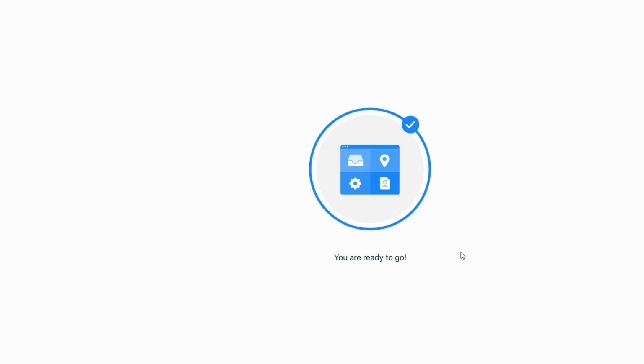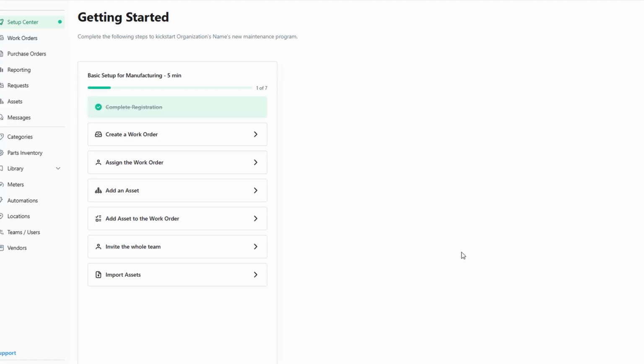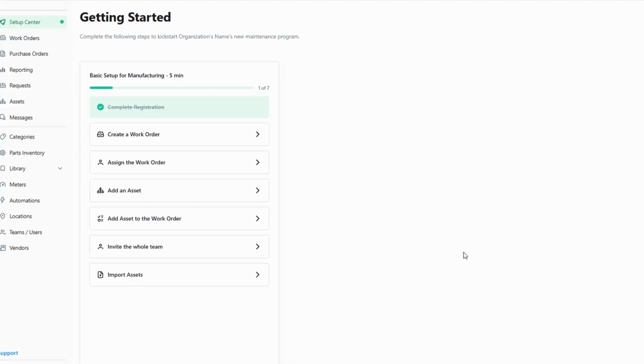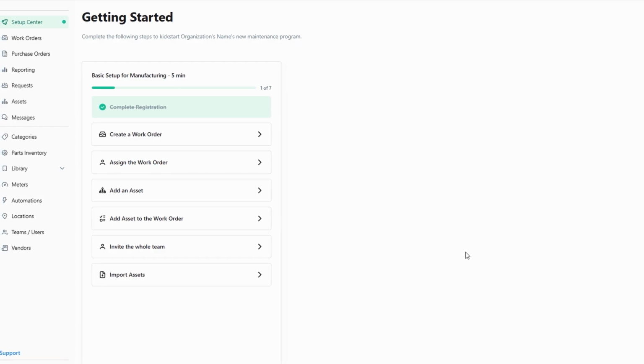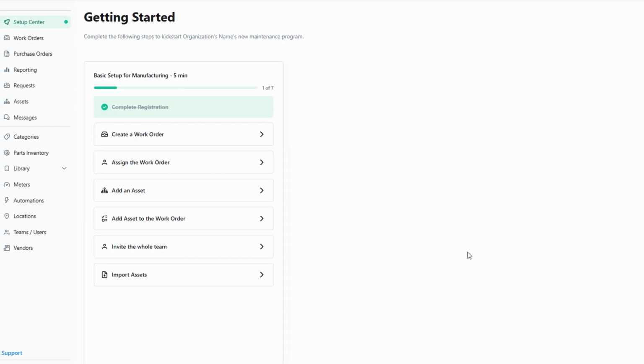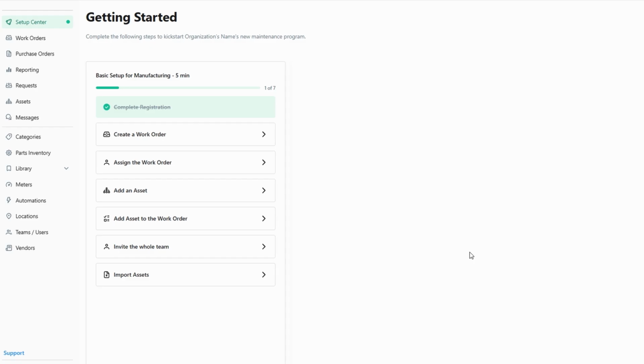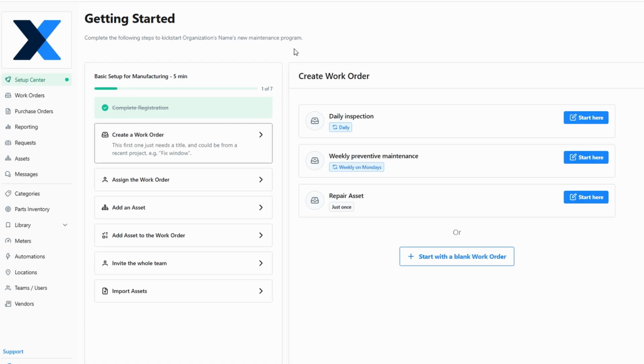After setting up the basics, MaintainX will automatically configure essential information such as your locations, assets, and other important details for the platform to function smoothly. Once everything is ready, you'll be welcomed to the main dashboard where you can start exploring the different sections like work orders, reporting, asset management, team messages, and your procedure library. There's even an introductory tour to help familiarize you with the interface.